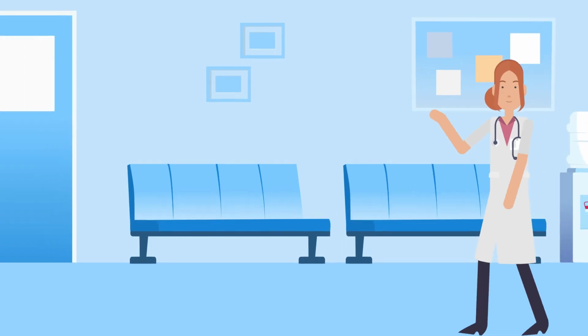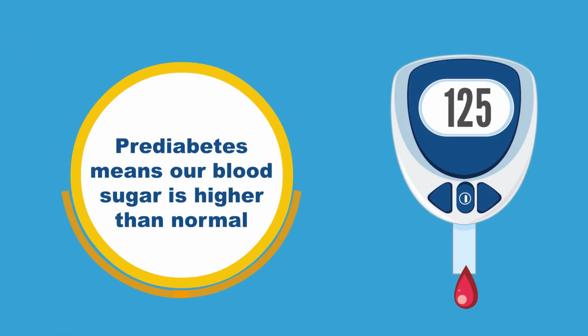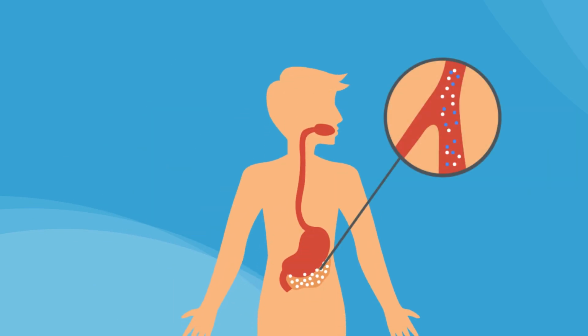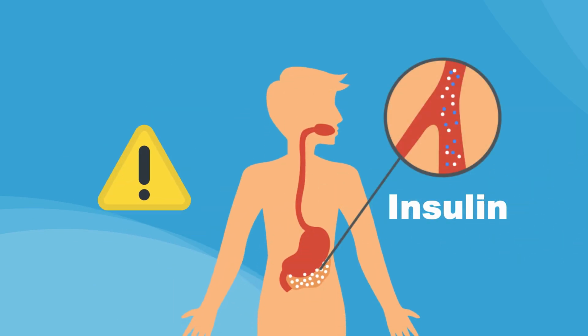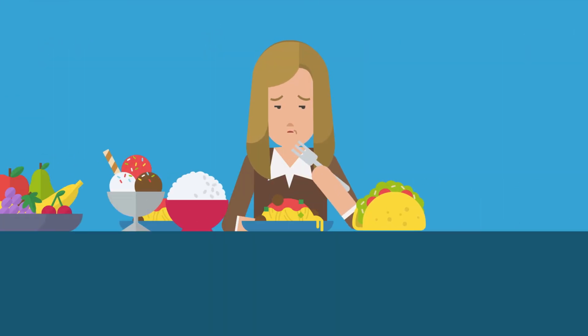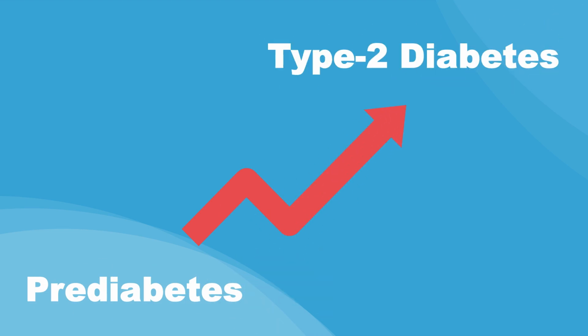So let's start with the basics. Prediabetes means our blood sugar is higher than normal, but not high enough to be called diabetes. It's like a warning sign that our body is having trouble using insulin. Now, you might be wondering, why is this such a big deal? Well, that's because when left untreated, prediabetes can progress, leading to type 2 diabetes.